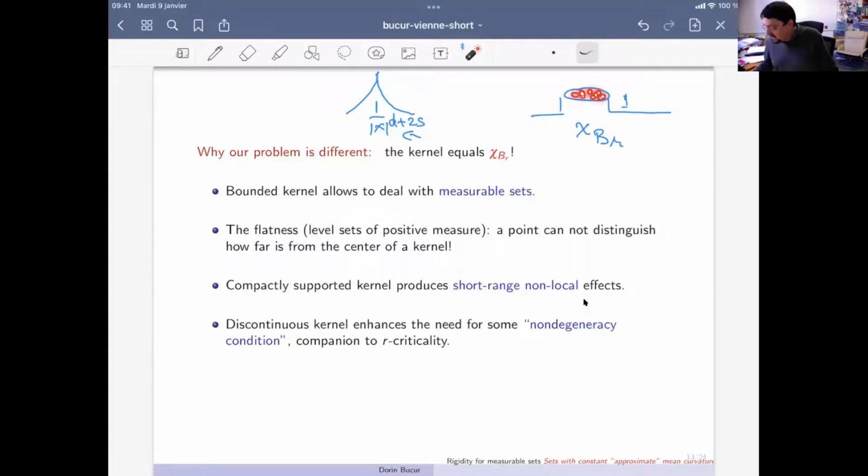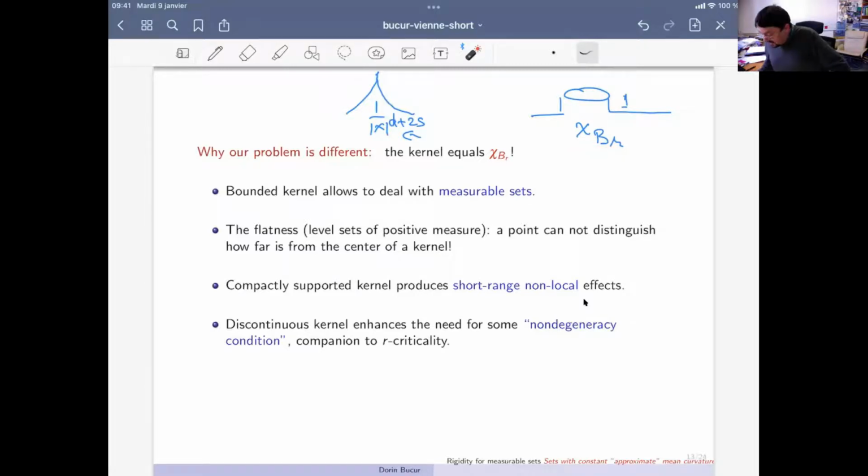We know just that it is inside the ball, because the kernel function has value 1. If you take a point for the fractional perimeter kernel and you know the value of the kernel, you know precisely at what distance you are from the singularity. So this is a kind of bad behavior of this characteristic function kernel.